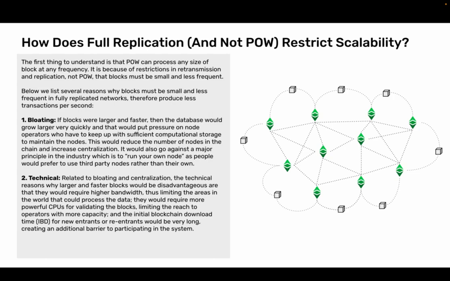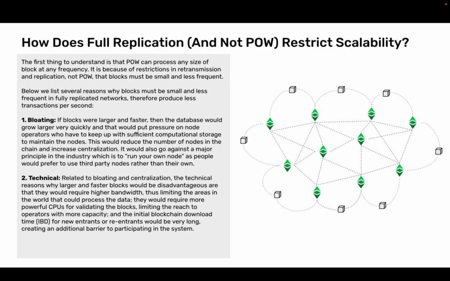1. Bloating. If blocks were larger and faster, then the database would grow larger very quickly, and that would put pressure on node operators who have to keep up with sufficient computational storage to maintain the nodes. This would reduce the number of nodes in the chain and increase centralization. It would also go against a major principle in the industry, which is to run your own node, as people would prefer to use third-party nodes rather than their own.